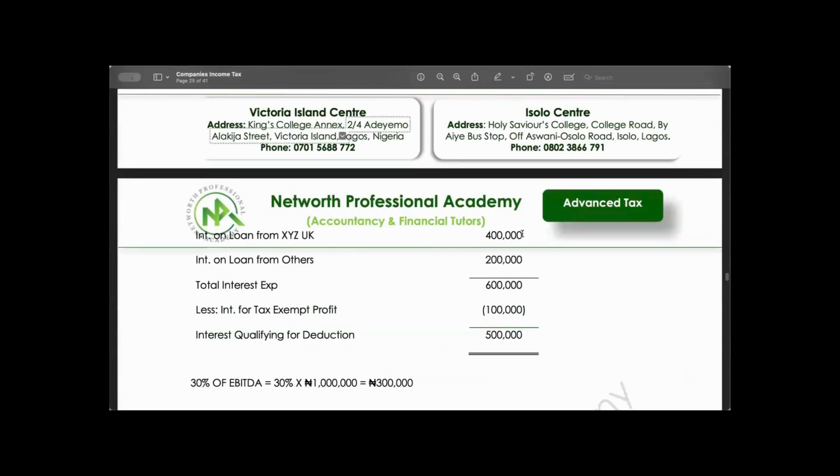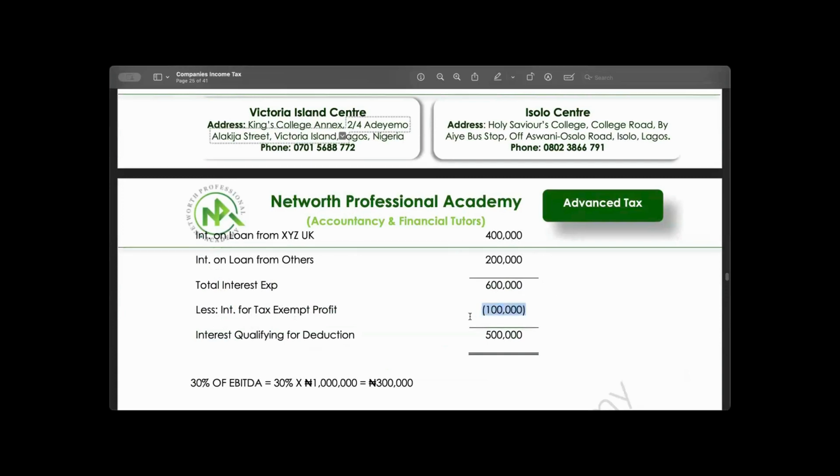Now, total interest deductible. Interest on loan, 400,000. Interest on loan from others, 200,000. Total interest expense is 600,000. Less interest for tax exempt profits. You remember, any expenses incurred in generating income that is tax exempt is also exempted, right?